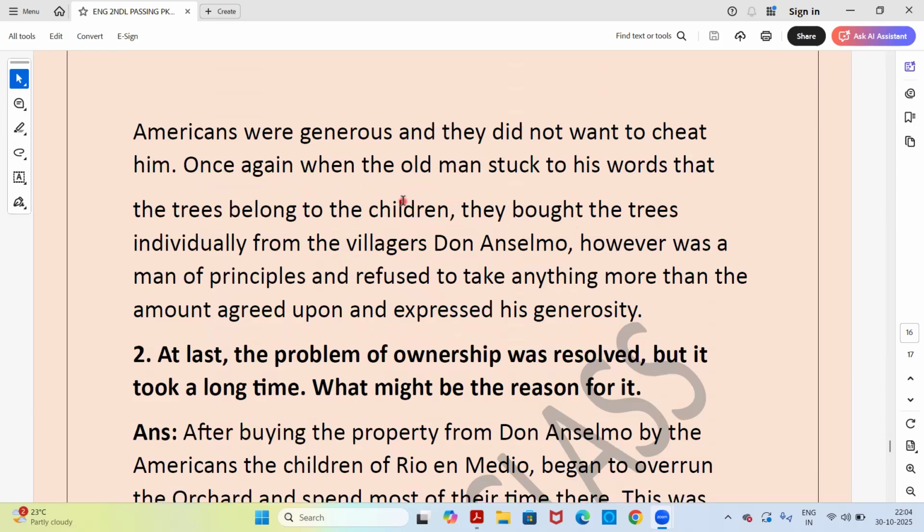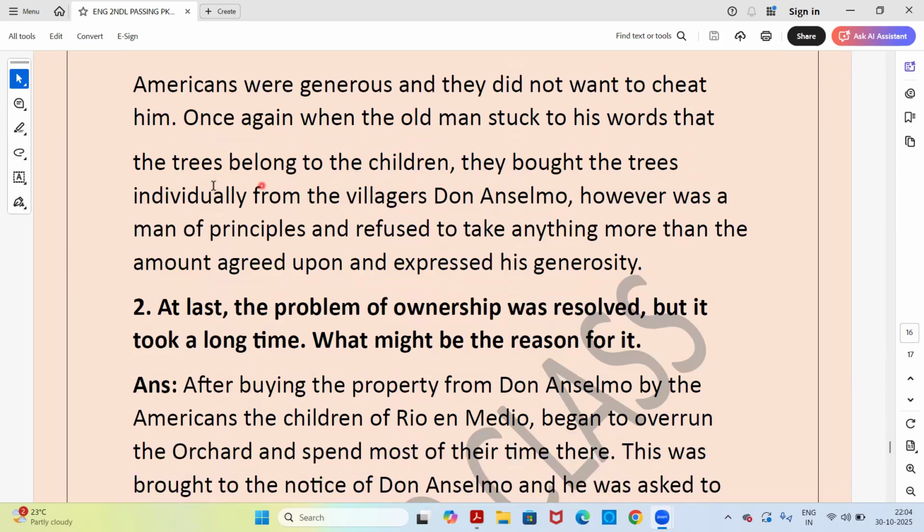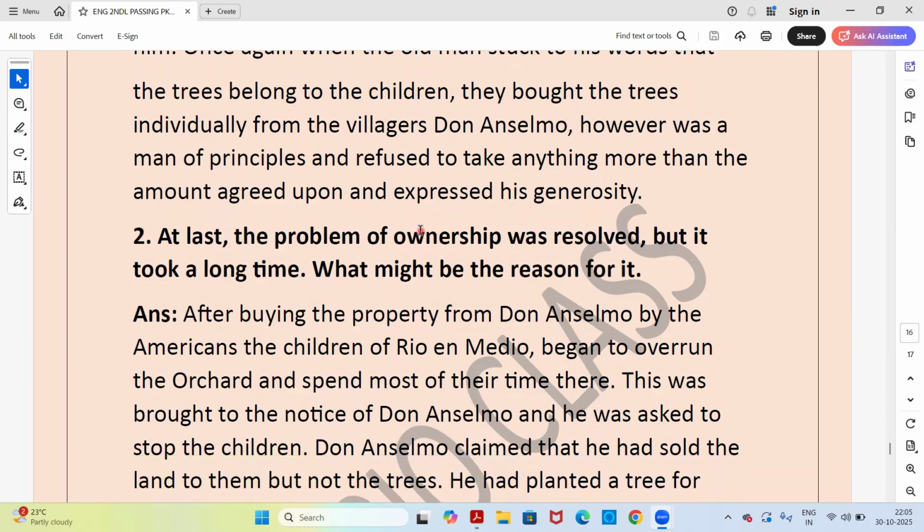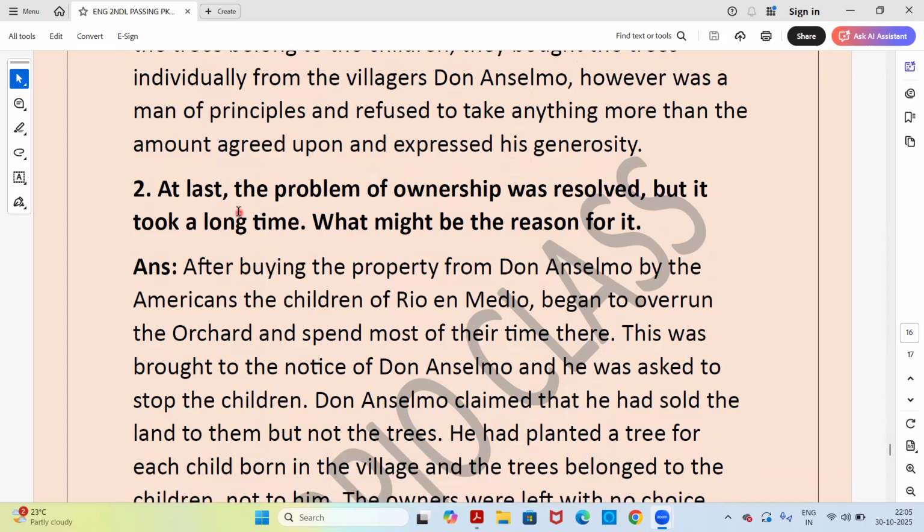Once again, when the old man stuck to his words that the trees belonged to the children, they bought the trees individually from the villagers. Don Anselmo, however, was a man of principles and refused to take anything more than the amount agreed upon, and expressed his generosity.